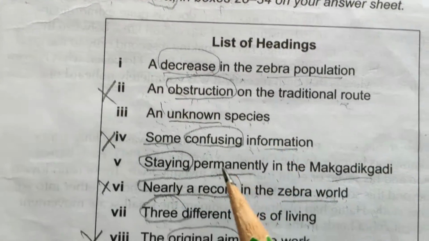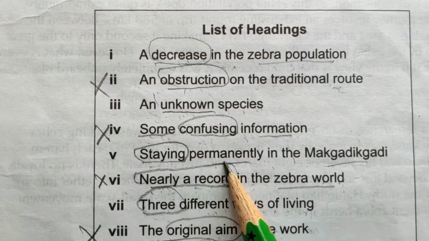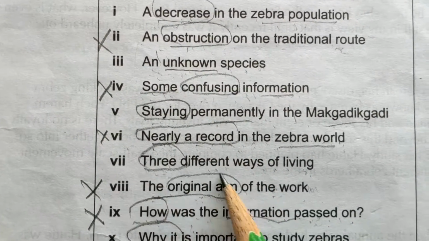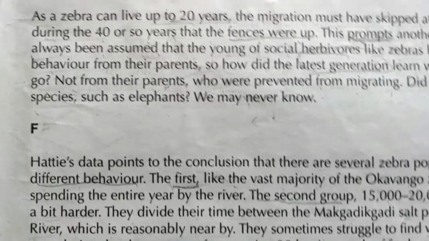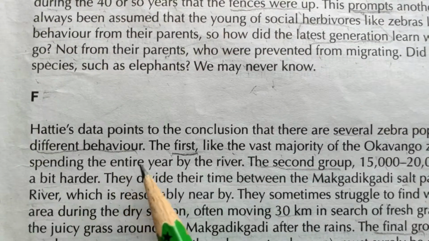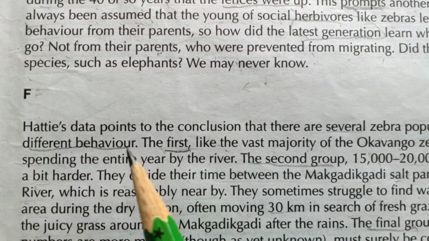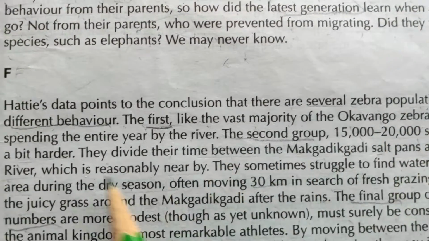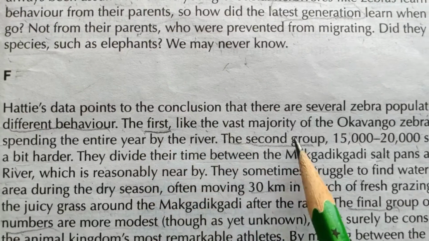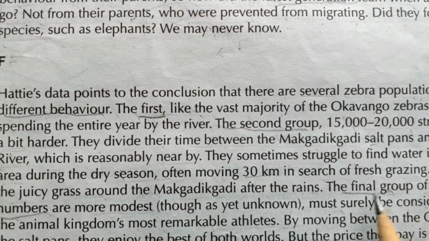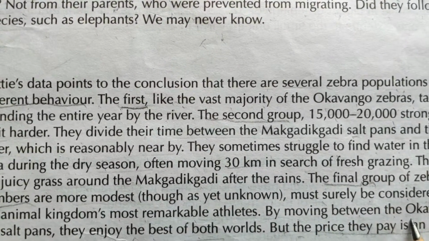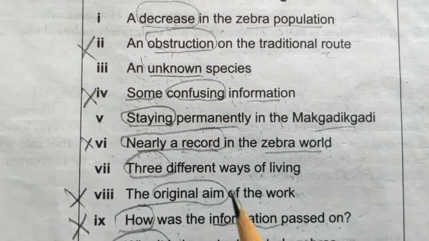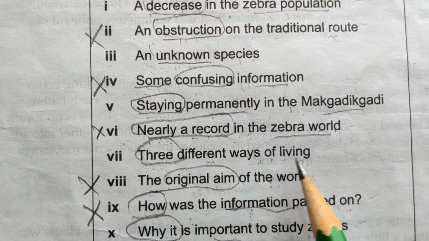Okay, now in this way, a decrease in the zebra population, no, there is no description about it. An unknown species, no. Staying permanently, no. Three different ways of living, yes. In this paragraph, Hattie had explained about different behavior. Zebra populations adopting different behavior. The first, the second, and the final group of zebras. For this, the answer is three different ways of living.